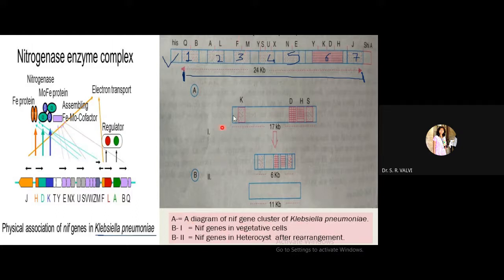The first diagram is of a vegetative cell, and the second diagram is of the Nif genes of a heterocyst cell, right? So the Nif genes are present in the vegetative cell and also in the heterocyst cell. Likewise these Nif genes are working.